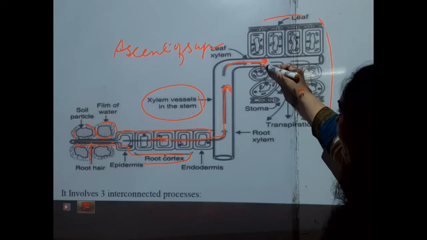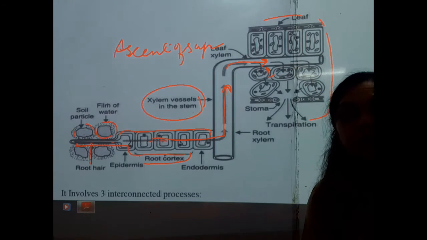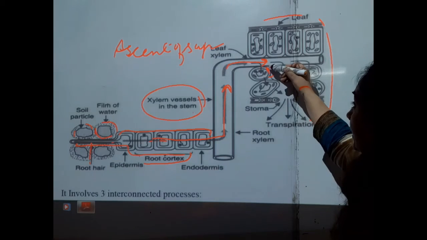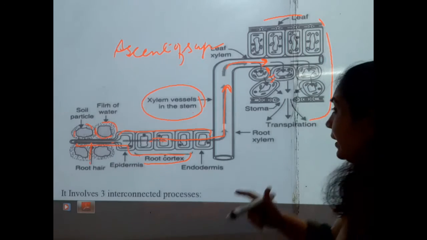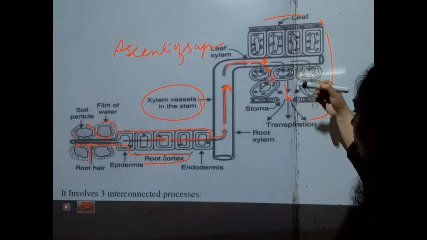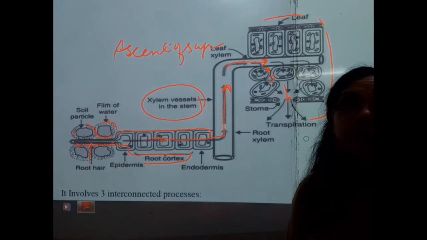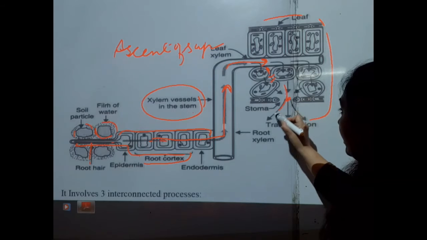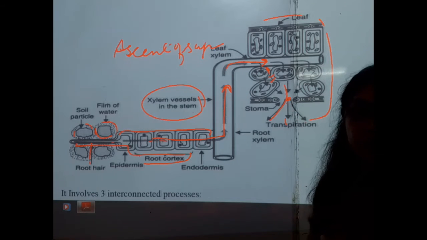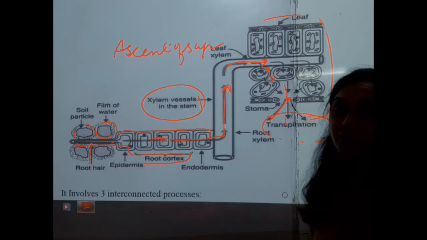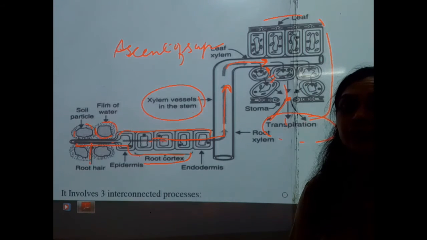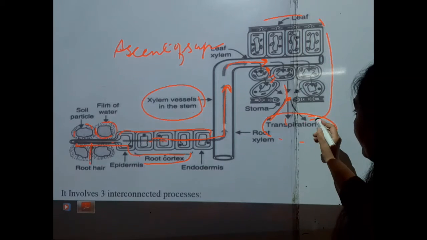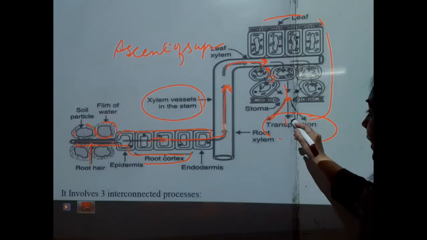Now what happens when the water enters the leaf by the stomata? The leaves make food for the plants with photosynthesis. The loss of water is held by the stomata. The loss of water occurs in the leaves, and this process is called transpiration. In other words, it is the evaporation of water from the surface of the leaves, and this phenomenon is called transpiration. Okay students, so in the leaves the transpiration will occur.